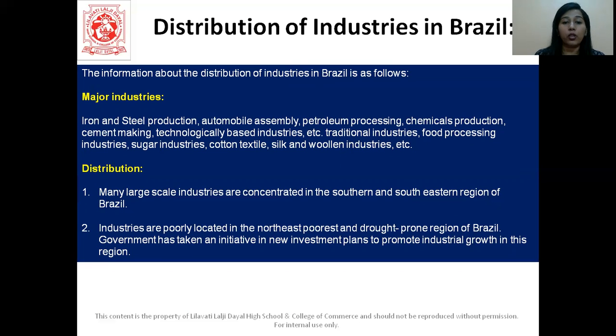Then we have industries that are poorly located in the northeastern part, because it is the poorest, drought-prone region of Brazil. So see, facilities are not there, students, right? So it is not developed, but the government has taken initiative in investing in that part also, and of course it is promoting industrial growth in that region. Not just this, but they also have made a Go West policy, which we have studied about.